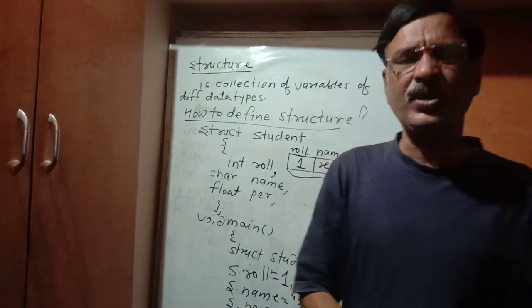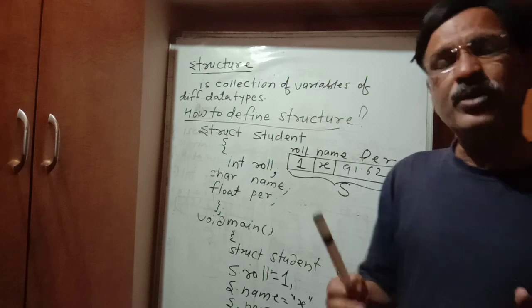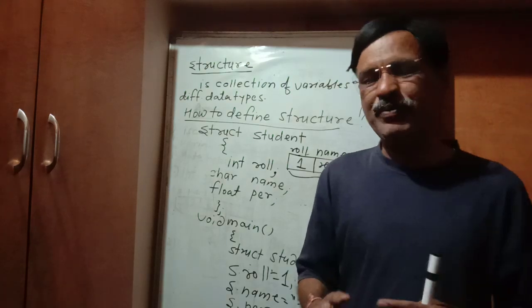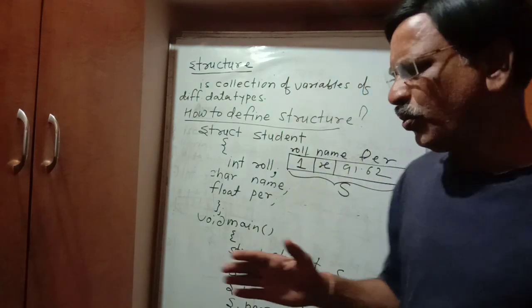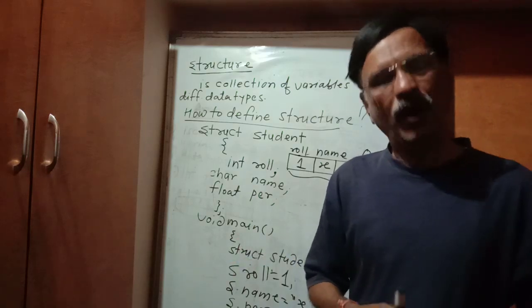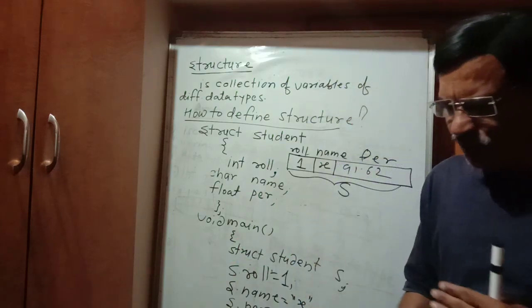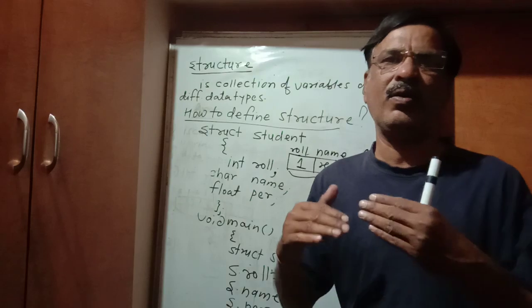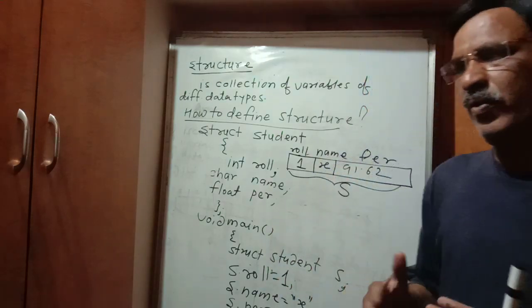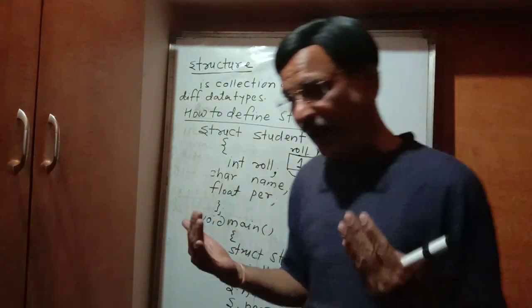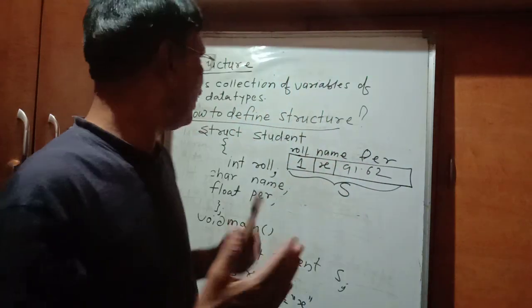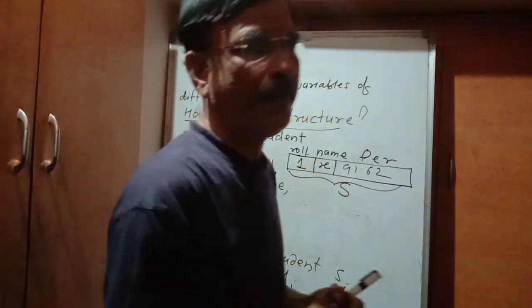In the last period we have seen array. An array is a collection of variables of the same data type that share a common name. Also we have seen some programs based on array. Also we have seen various types of arrays, that is array of integer, array of float, array of characters, and array of character that is called a string, that also we have seen.